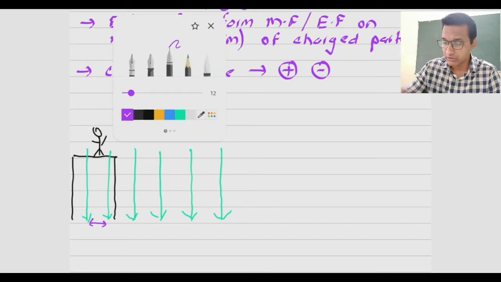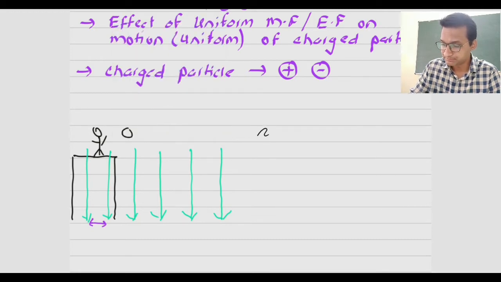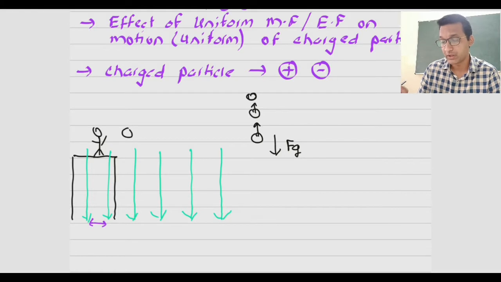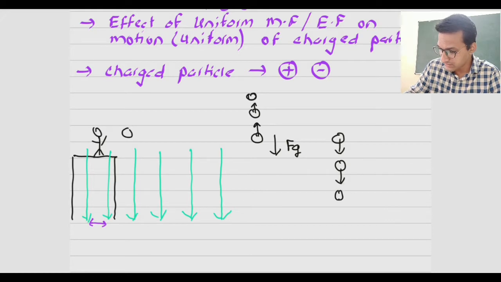Now if I throw the ball up, the gravitational force will be downwards, and as it goes up, its velocity is going to decrease until it becomes zero. Then it is going to start coming down. Whereas if I throw a ball in downward direction, its velocity will go on increasing.